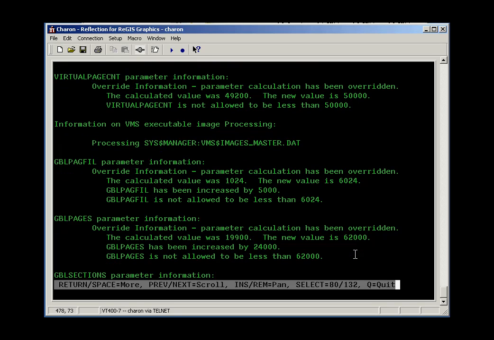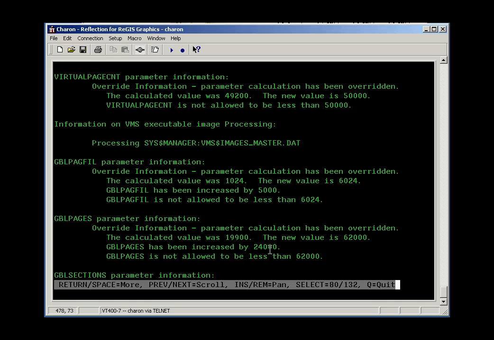Virtual page count is one of the parameters that Pi needs to set. This sets the upper limit on virtual memory for a process. Apparently PINet's asking for 50,000 pages of virtual memory here, so that should be okay.